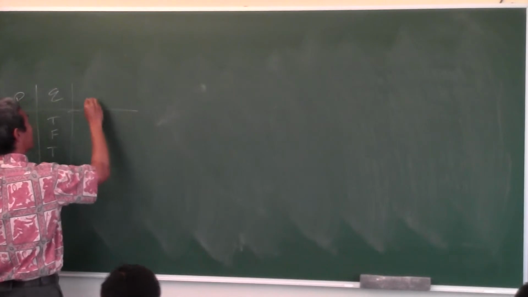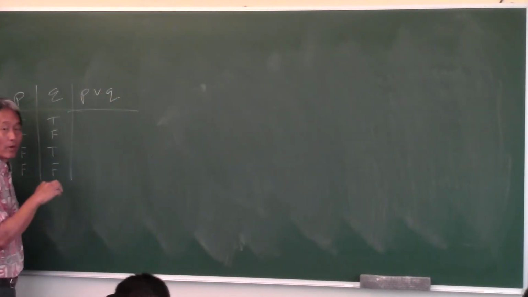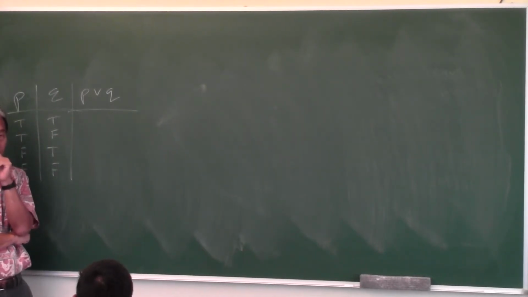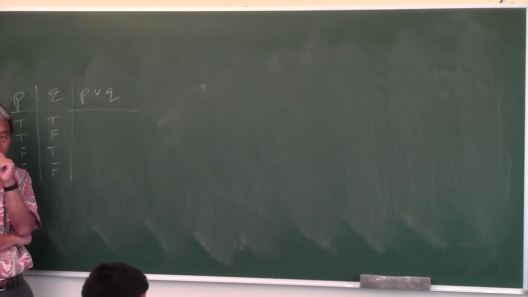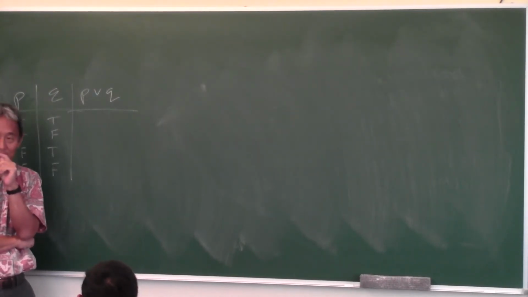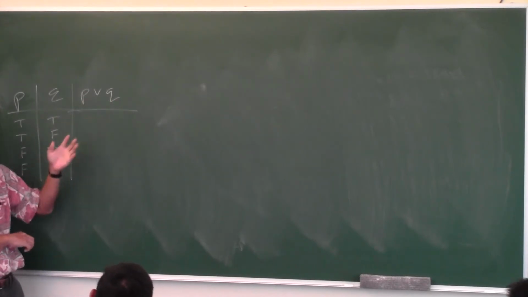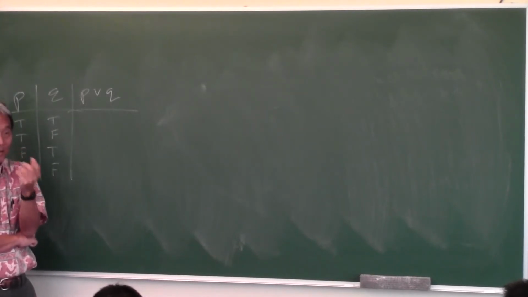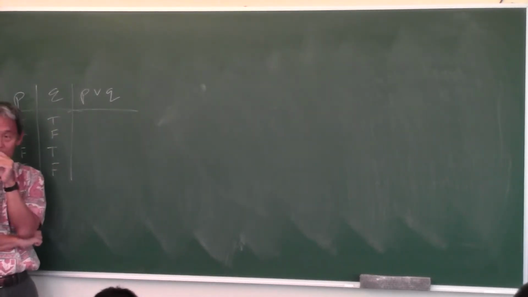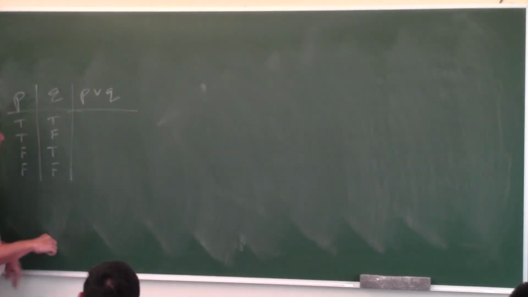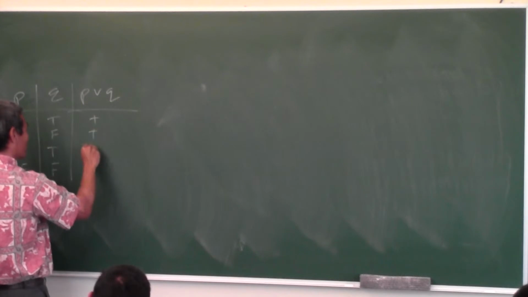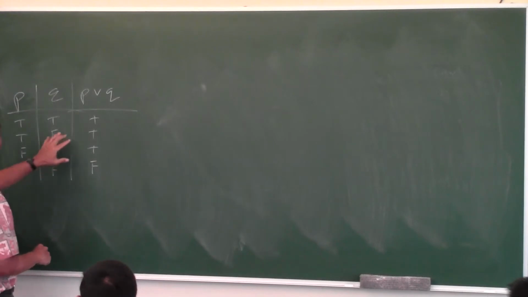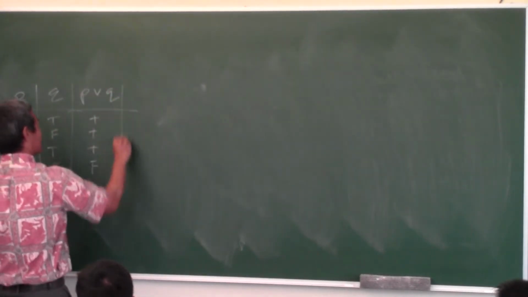Then we learned the OR statement, P or Q. Now, what's another way of saying this? P or Q. What's another way of saying this? Not P? No. If you saw that, how would you read it? One way is P or Q, but what's the more formal way? The disjunction of P and Q. How do you know that? It's in the notes. Now what's the truth table for P or Q? True, true, true, false. Do you have that memorized yet? Or you just say it's true when at least one of them is true. Whatever, it's the same thing.